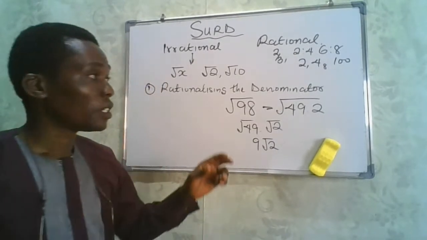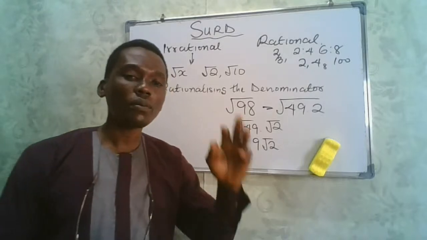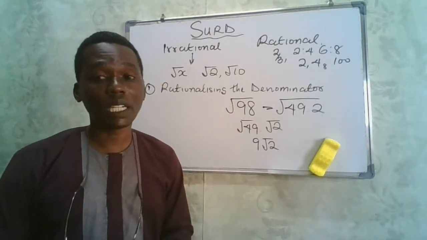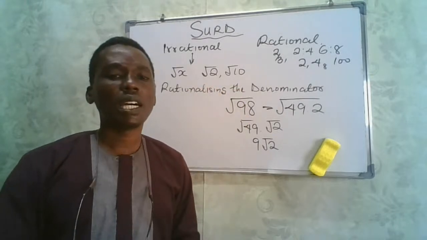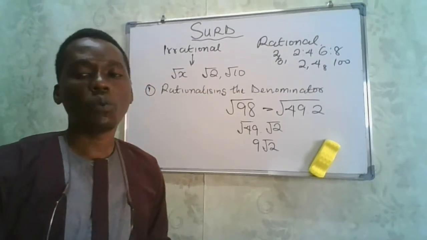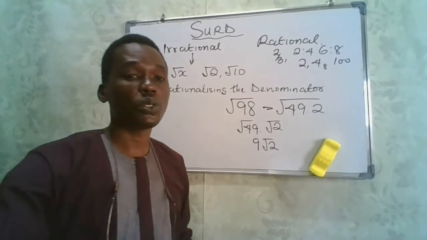So that aside, the third thing you should bear in mind as a key point, we're going to consider 6 rules that you should consider when you're performing operations on surds.